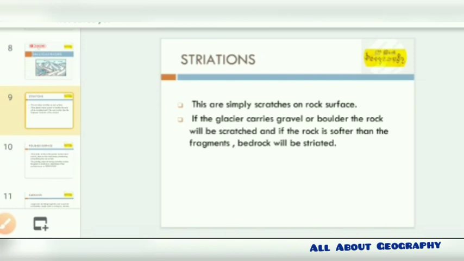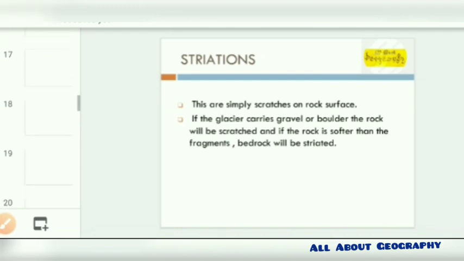Striations are very simply scratches on the rock surface, where the glacier carries gravel or boulders across the rock while it is being scratched. If the rock is softer than the fragments, the bedrock becomes striated, which is very common. We can see this over the glaciers. When we see it in pictures, it gives a visual impression, and visually it's very appealing.